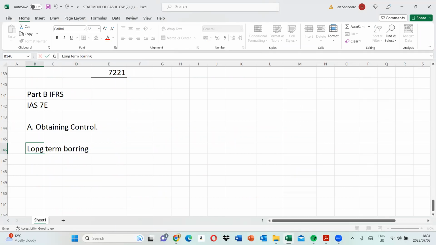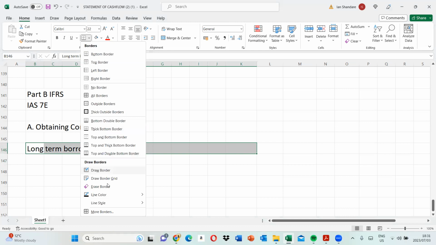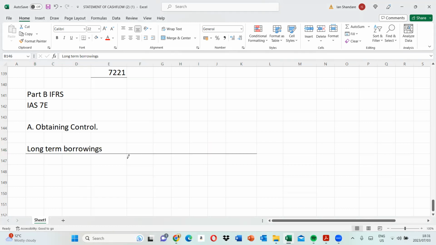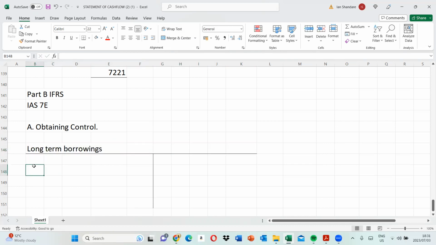Long-term borrowings. All right. So we draw a T account. The T account, of course, would look like this in regards to long-term borrowings. In this regard, this is a liability. So these are liabilities, and their opening balance will be sitting on the credit. So we can have balance BD.